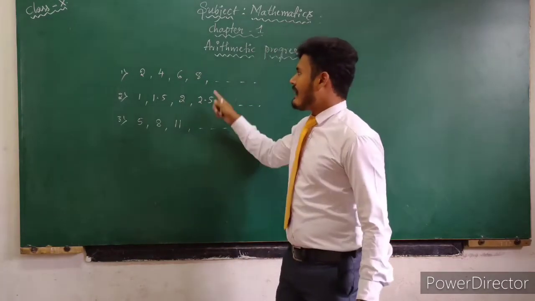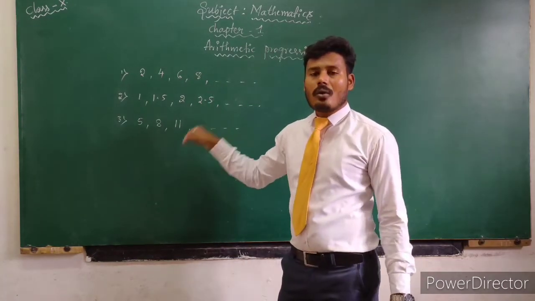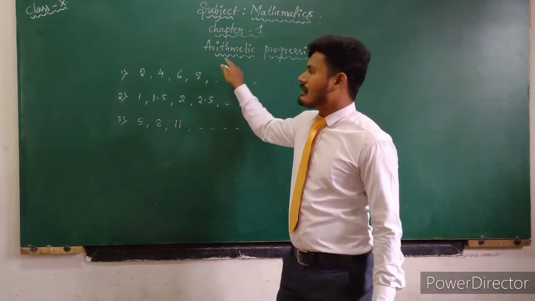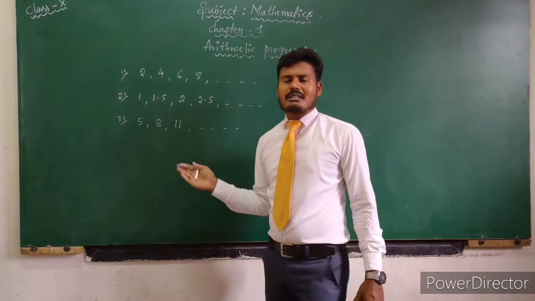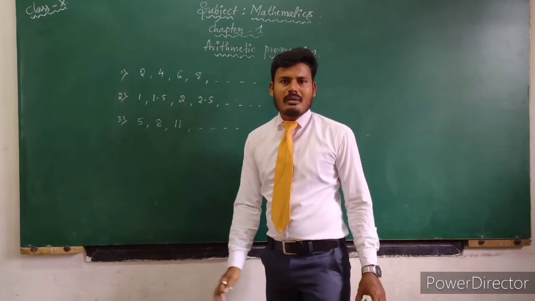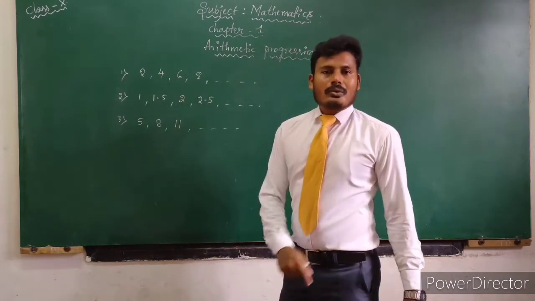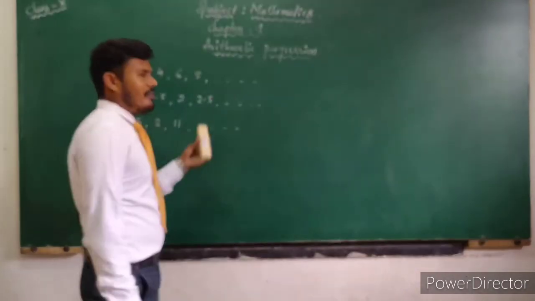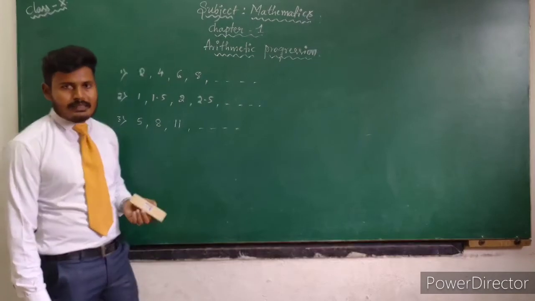Now you just observe and identify what is the rule present in these examples of arithmetic progression. It is very easy to identify the rule involved in these three examples.